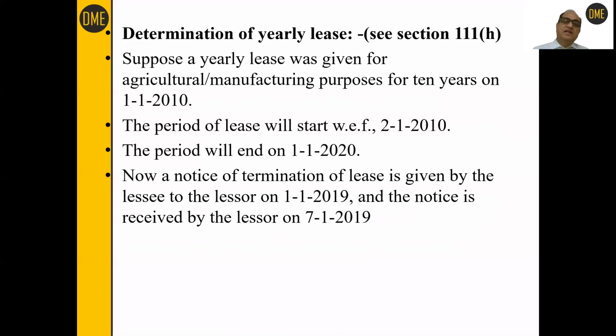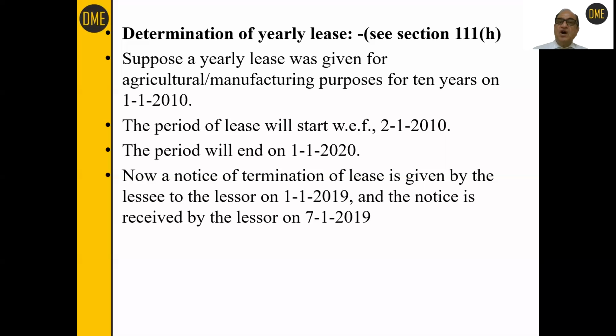Okay. Now a notice of termination of lease is given by the lessee to the lessor. See here, the lessee is giving notice to the lessor on 1st January 2019, and the notice is received by the lessor on 7th January 2019.